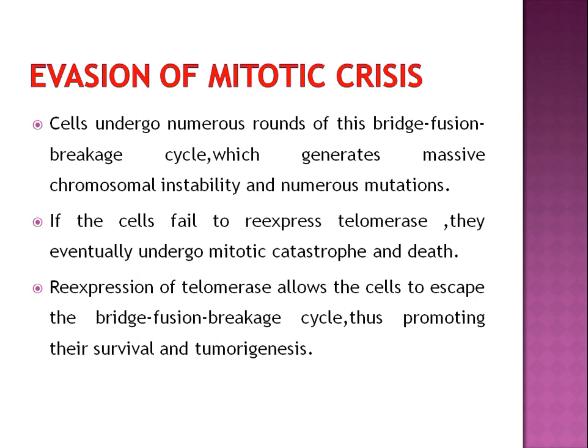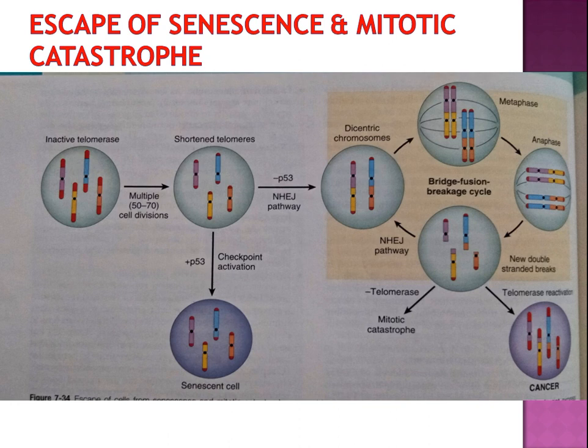Cells undergo numerous rounds of this bridge fusion breakage cycle, which generates massive chromosomal instability, and numerous mutations go on accumulating. If the cells fail to re-express telomerase, they eventually undergo mitotic catastrophe and death. Re-expression of telomerase allows the cells to escape the bridge fusion breakage cycle, thus promoting their survival and tumorigenesis. So this is the diagrammatic representation of how they escape senescence and mitotic catastrophe, as I have told you how it occurs.